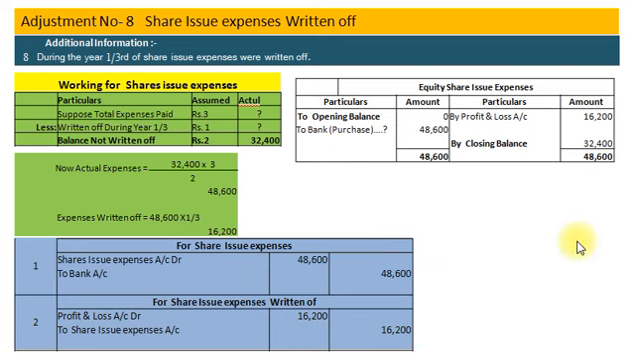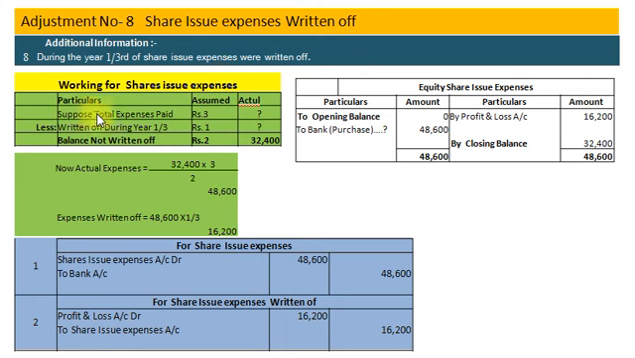Now we will solve adjustment number 8. It is in relation to share issue expenses. During the year, 1/3 of share issue expenses were written off. Here we prepare equity share issue expenses account. There is no opening balance, so opening balance on debit side 0 and closing balance rupees 32,400. Now let us see the working of share issue expenses.